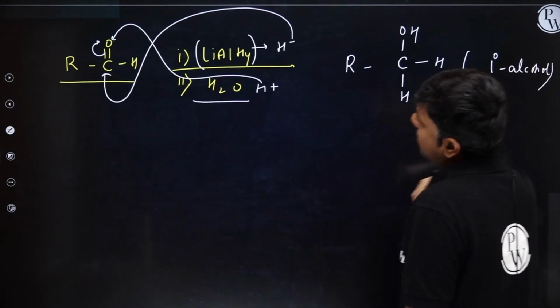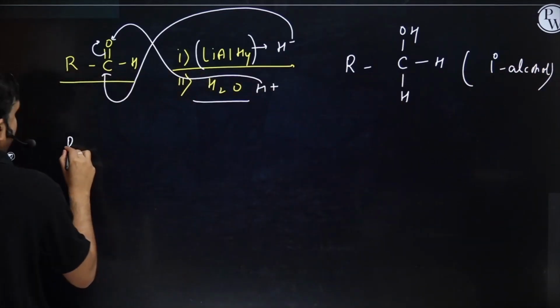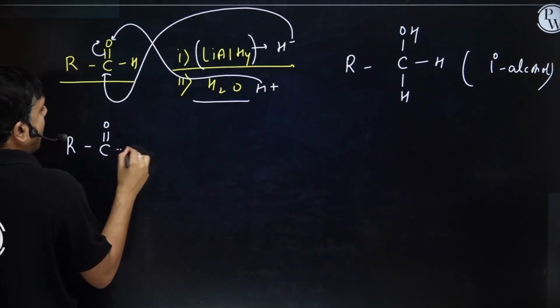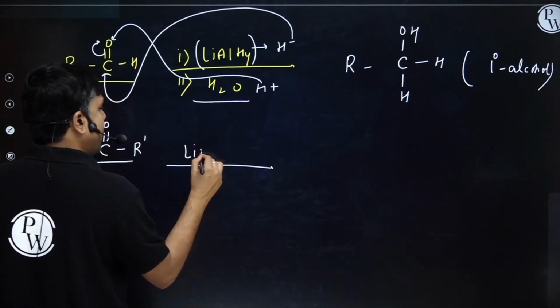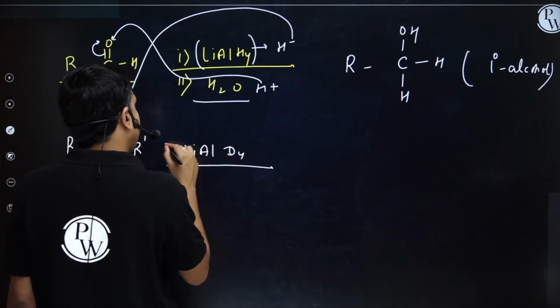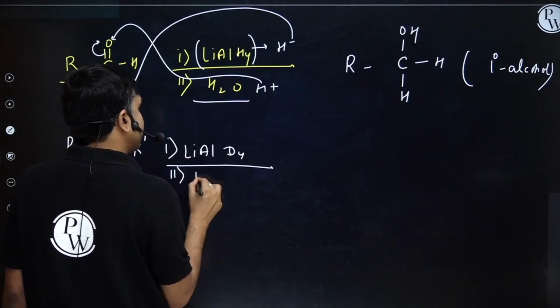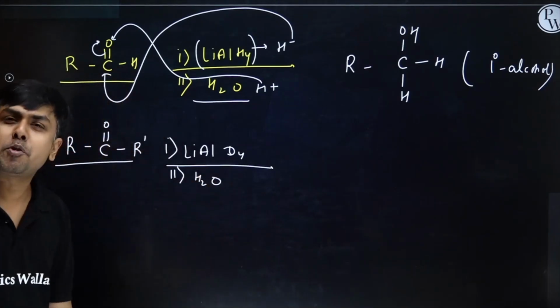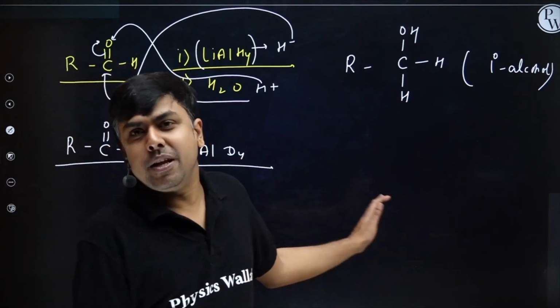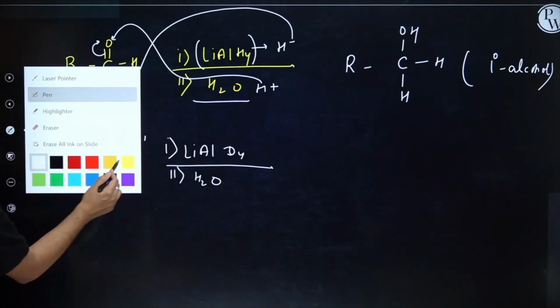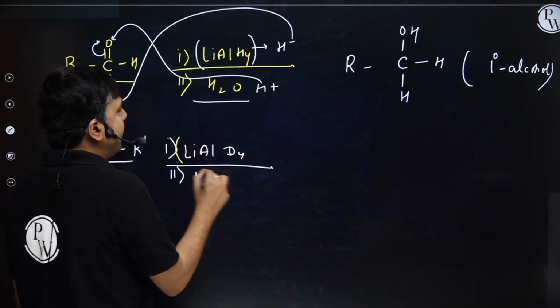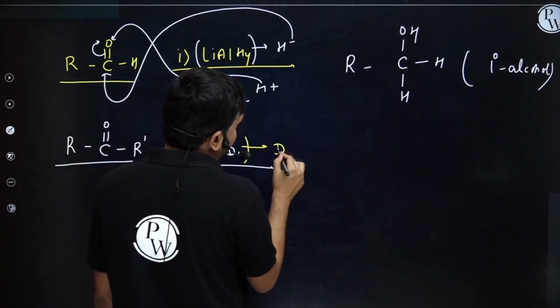Now, if I am having ketone, RC double bond O R dash, and it is treated with LiAlD4, and second H2O, can you tell me the product here? Please tell me fast. Students, this LiAlD4 is a source of D minus.